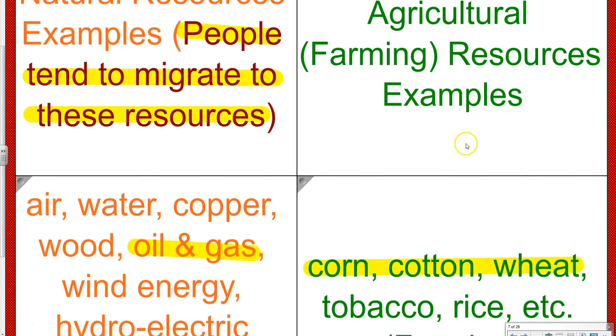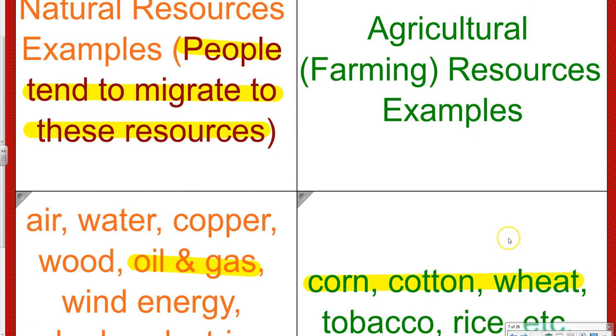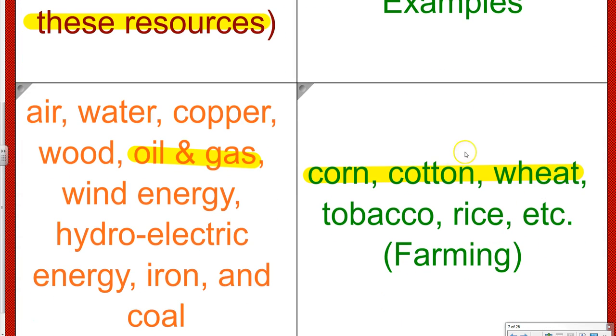Okay. Examples of agriculture resources we're going to write down in the bottom right-hand box. Some things that we can plant: corn, cotton, wheat, tobacco, rice, etc. These are things that we farm. Okay, so again, copy these down: corn, cotton, and wheat. Those are the only ones you really need to write down. I'll give you a second to do that.